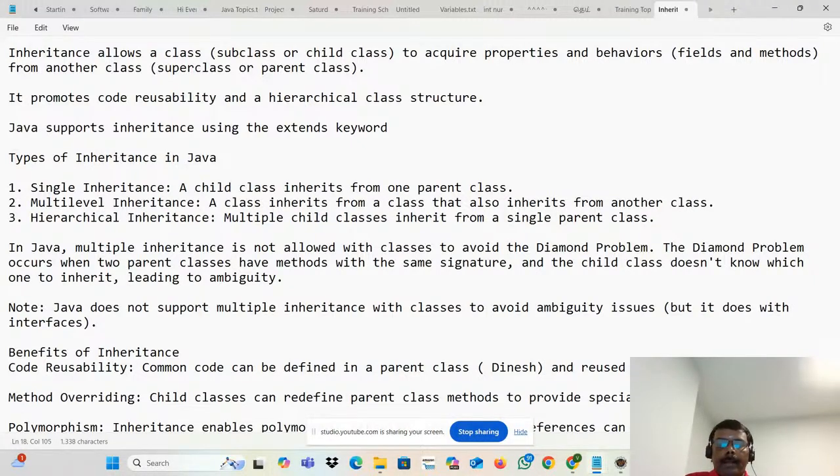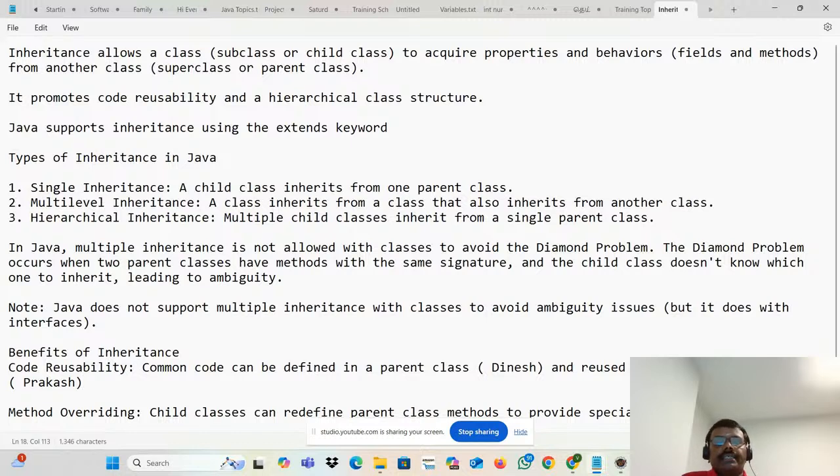So Prakash is the child class. Dinesh is the parent class. Whatever class Dinesh is holding, that is called the parent class. Whatever code Prakash is holding, that is a child class.